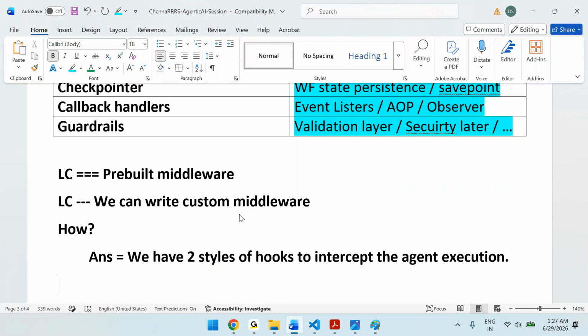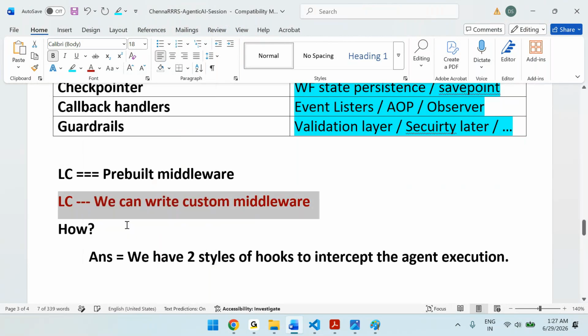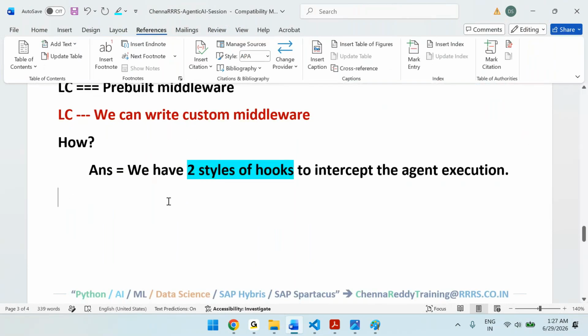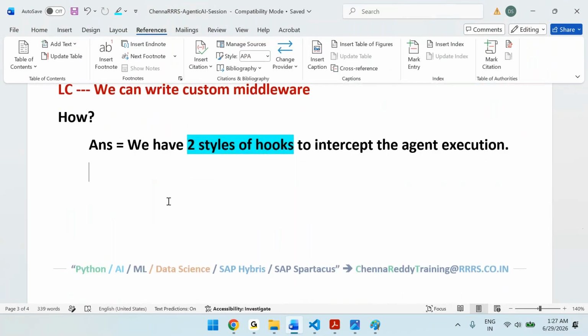So for custom middleware purposes, we have two styles of hooks to intercept the agent execution. What are those two styles? The first one is node style hooks.